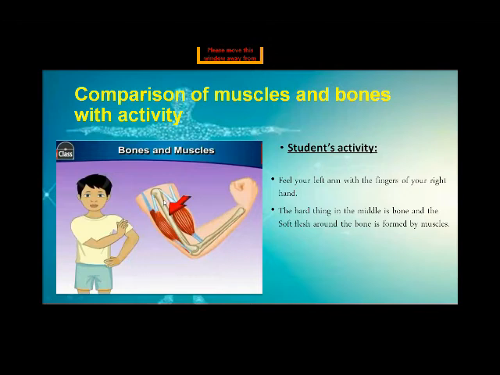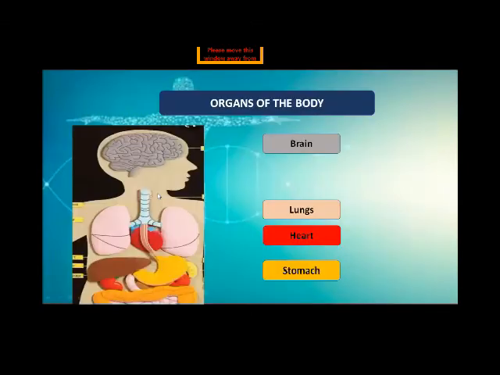Very nice. Okay, now there are the organs of the body. One by one we learn them: brain, lungs, heart, and stomach.